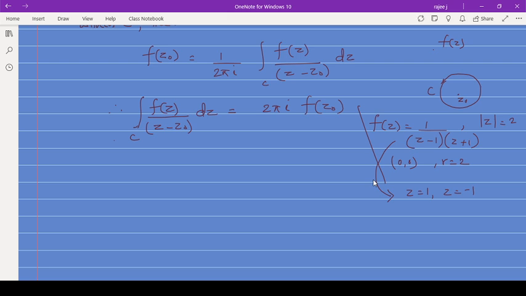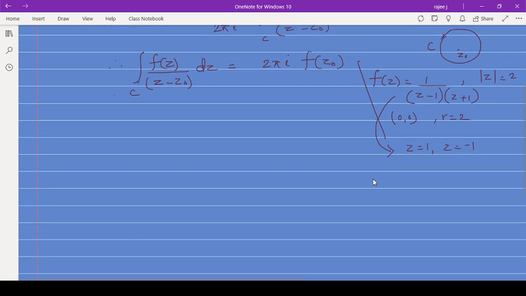So now, z equal to 1, if you look at that one, we consider one function, so it will be easy because the other is a different case. So z equal to 1 is the point at which this function is not analytic. If you look at the region, it is centered at 0, 0 and the radius is 2.